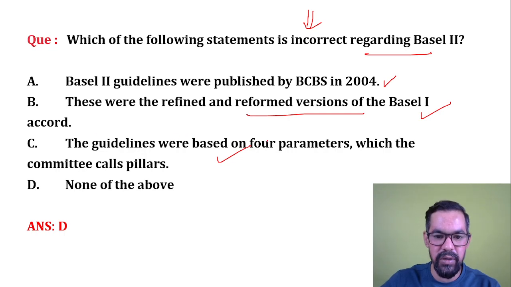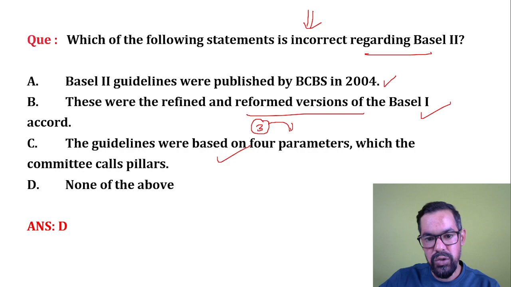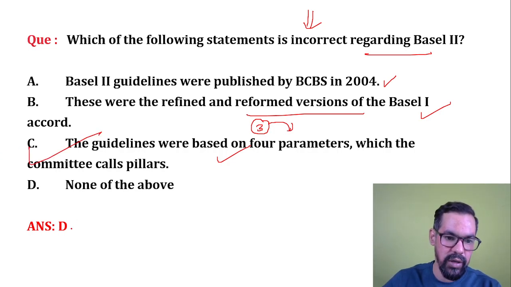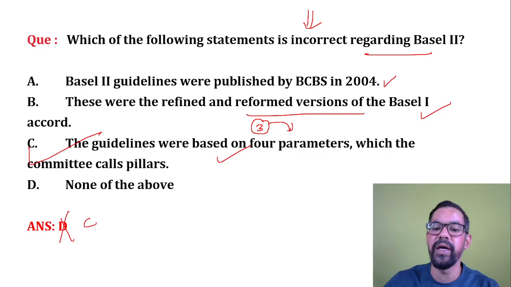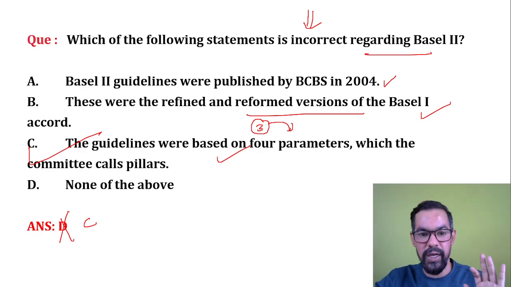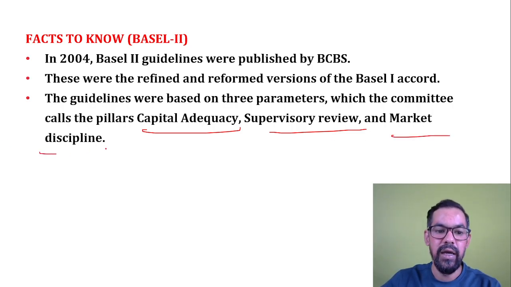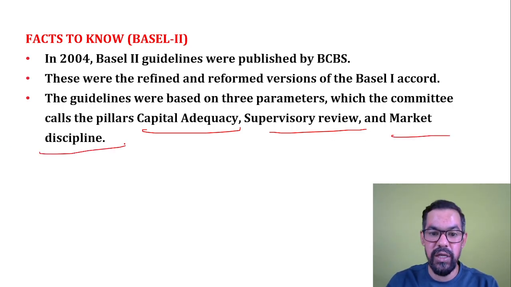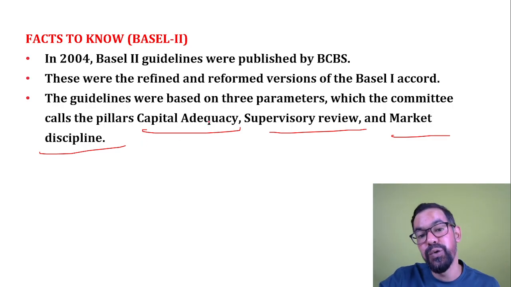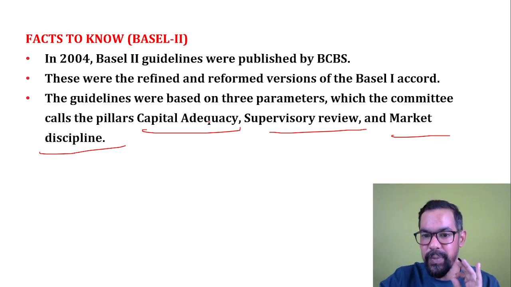So I missed this one. It should not be 4. It is based on 3 parameters, right? So your answer will be C. Okay. Please do correct this one. Option C will be the correct answer because these are generally based on 3 pillars. Okay. Not 4 pillars. I missed this one. So these 3 pillars were capital adequacy ratio, supervisory review, and market discipline. So these are nowadays called the pillars of Basel, and these 3 pillars were introduced during Basel 2. Please do remember this one. Okay. So this is the hack. Please do remember this one.